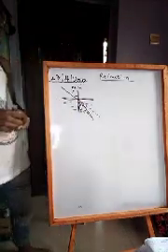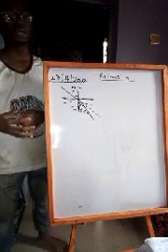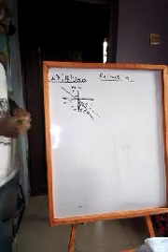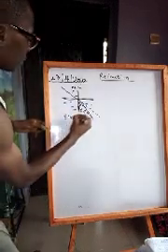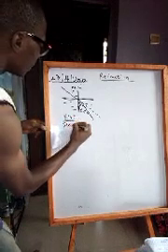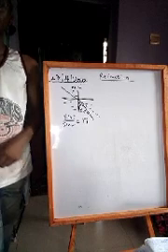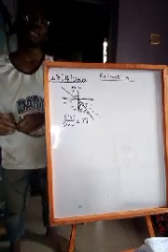Now the second law of refraction says that the ratio of the sine of the angle of incidence to the sine of the angle of refraction is a constant and is known as Snell's law. That means the ratio of the sine of incidence to the sine of refraction, sine i over sine r, is a constant, and that is known as the refractive index of that medium. Now the refractive index of that medium is denoted by the particular direction in which light moves in that medium.